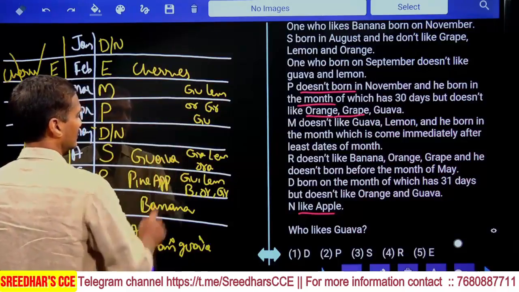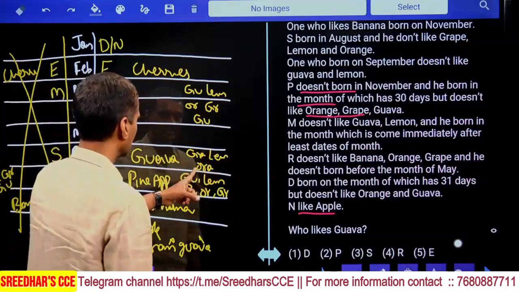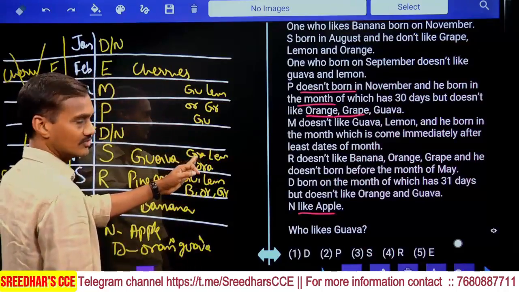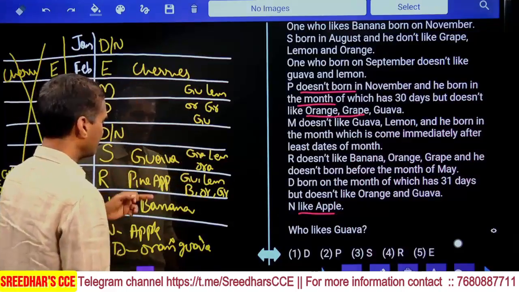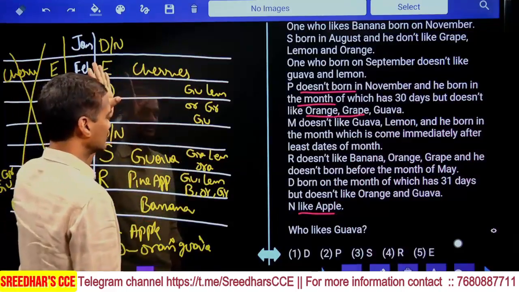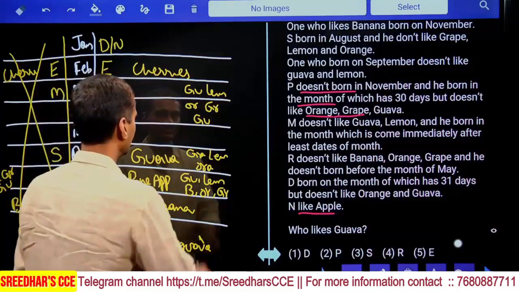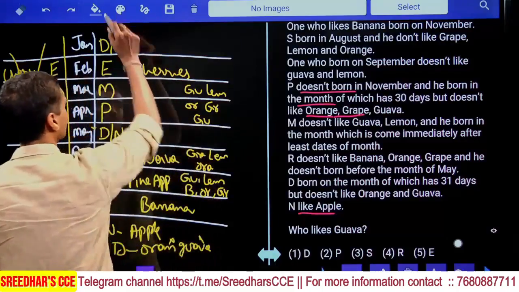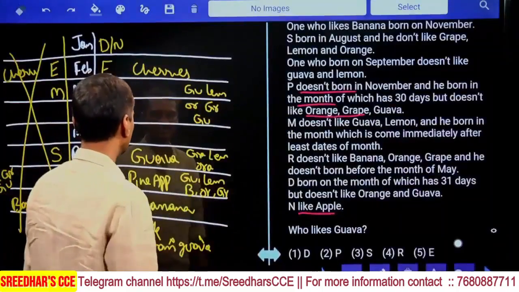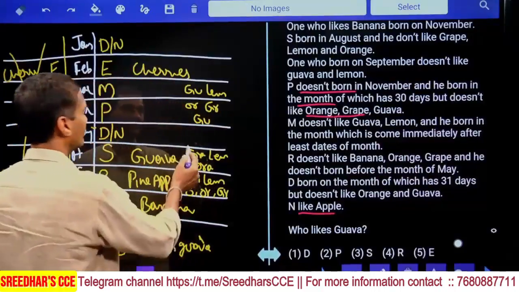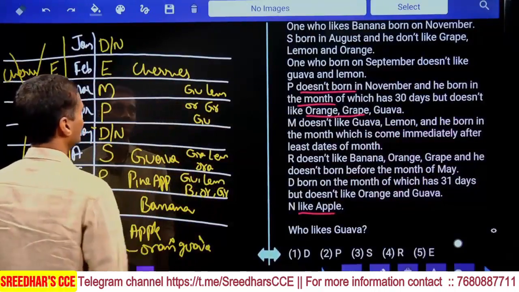Follow here, any? Not grape, not lemon, not orange. At the same time, three fruits are done: cherry, pineapple, banana. Apple is D. Hence, 7 fruits were ruled out, and this S must like guava. Whatever, this S must like guava. Then guava completed here. Now we were left with the remaining.